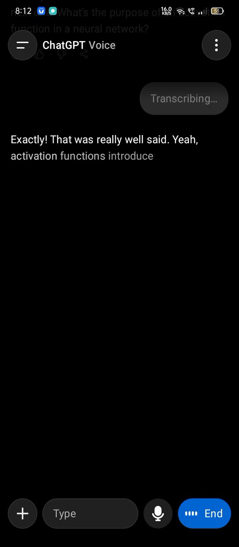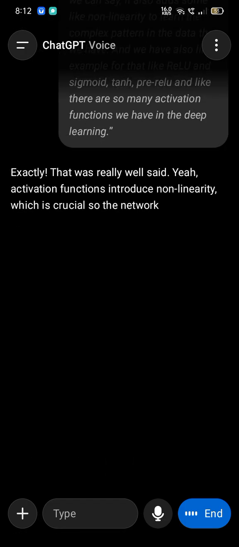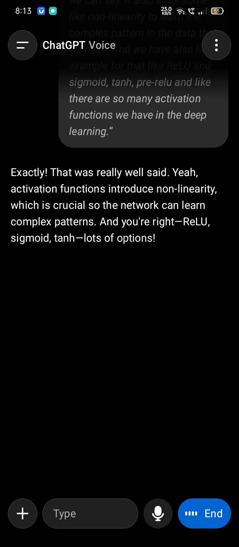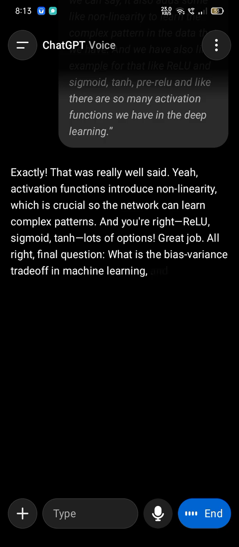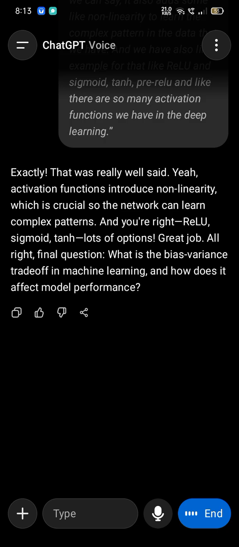Exactly. That was really well said. Yeah, activation functions introduce nonlinearity, which is crucial so the network can learn complex patterns. And you're right, ReLU, Sigmoid, TANH, lots of options. Great job. All right, final question. What is the bias variance trade off in machine learning, and how does it affect model performance?